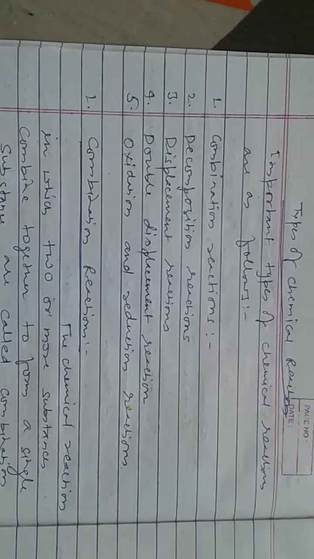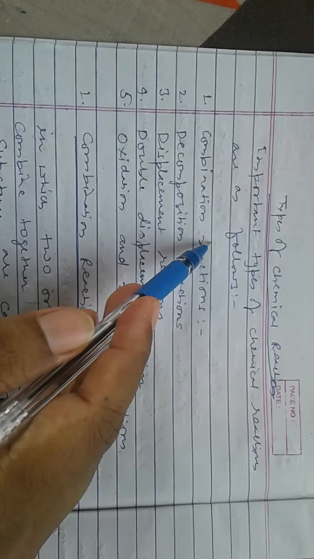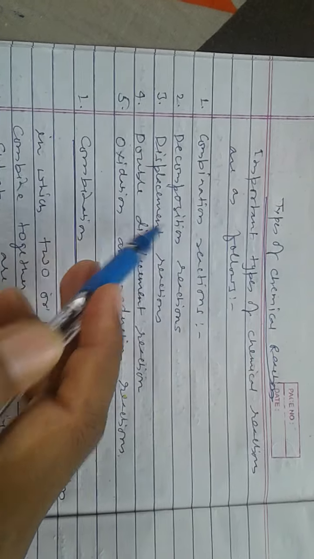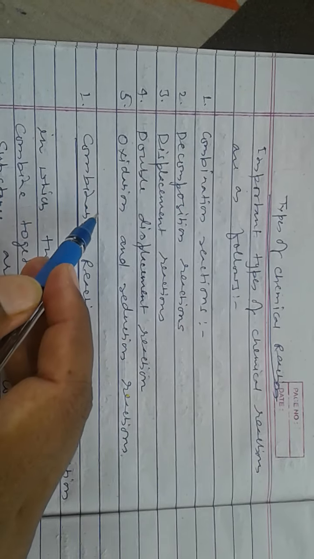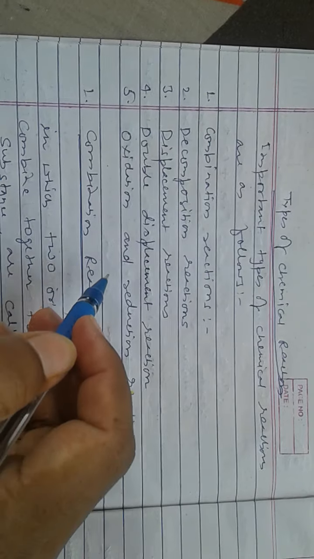Today I am going to discuss types of chemical reaction. The important types of chemical reaction are as follows. First one, combination reaction; second one, decomposition reaction; third one, displacement reaction; fourth, double displacement reaction; fifth, oxidation and reduction